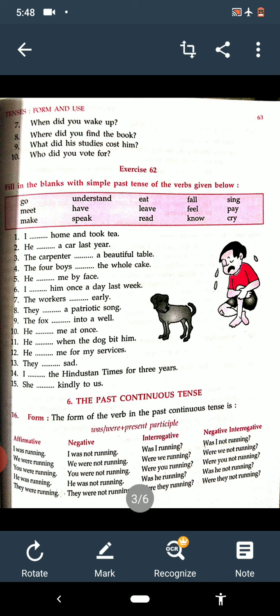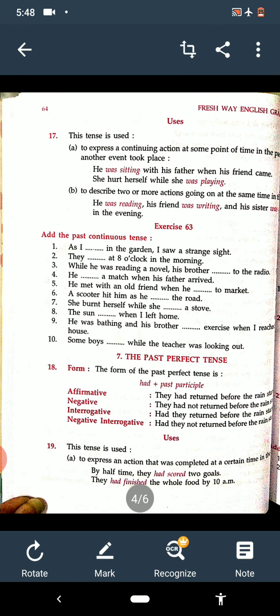Okay? Now see what are the uses. Let us discuss the uses of past continuous tense. See on the next page. So let us see the uses of past continuous.